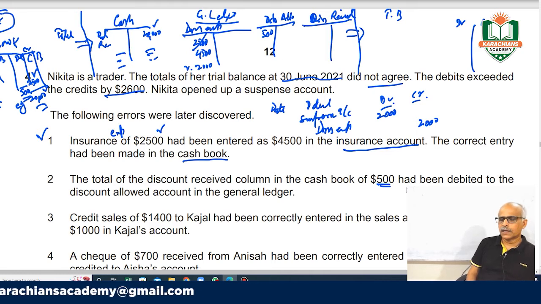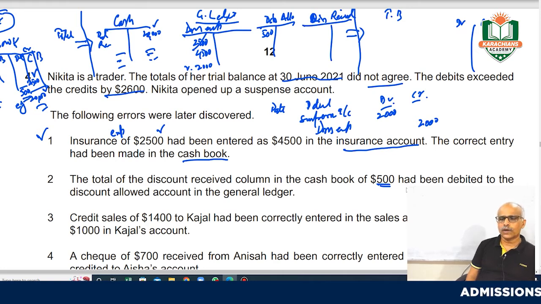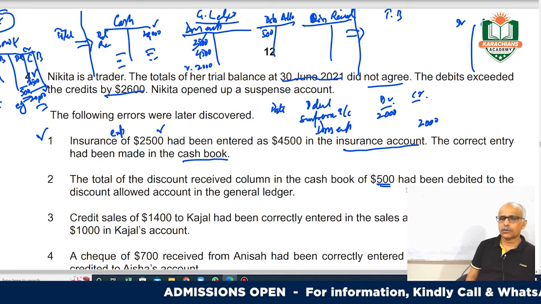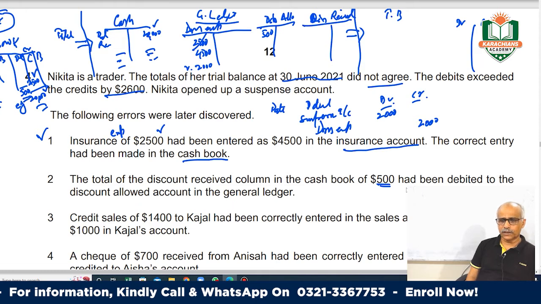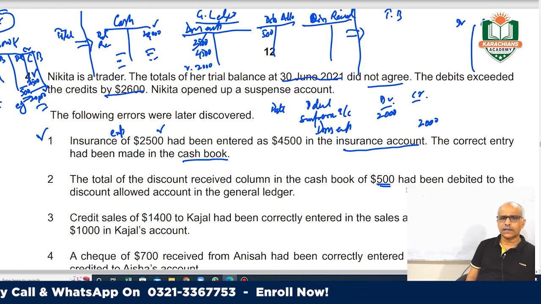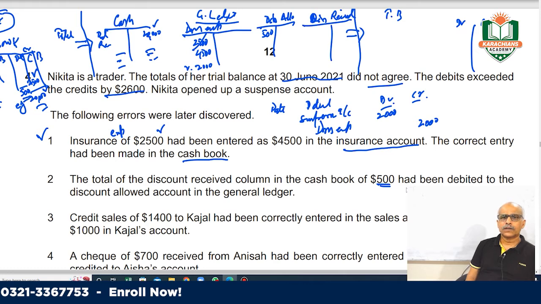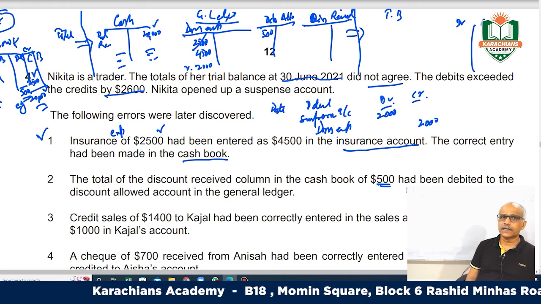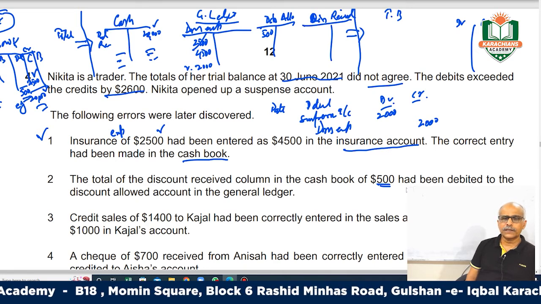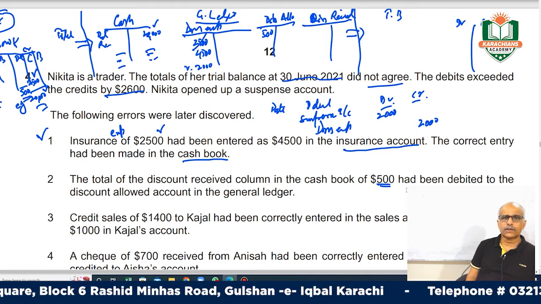So you have made two mistakes. Number one, discount received is a credit, you were to credit the discount received, you did not do that, so your credit side is understated. Also, instead of not recording the credit, you recorded it in the debit, in the discount allowed column, which is incorrect. So your debit has again increased by 500. It means 500 plus 500, there is a shortage of 1,000 in your trial balance.